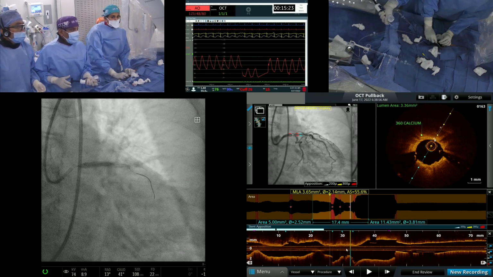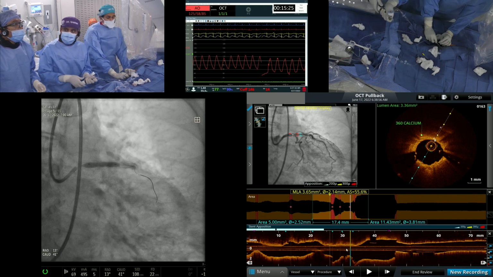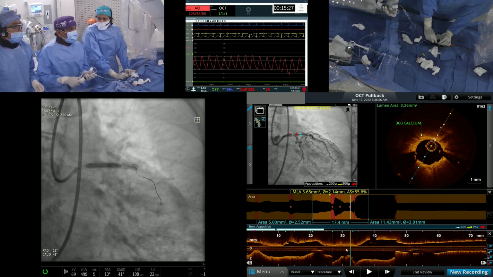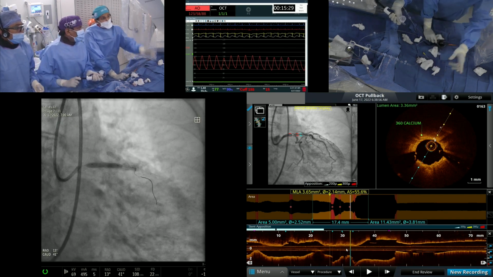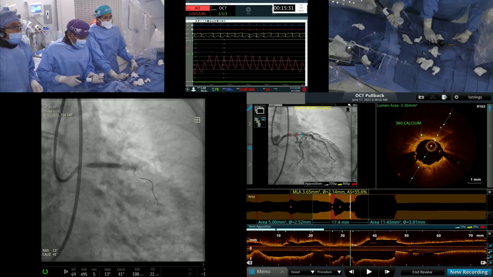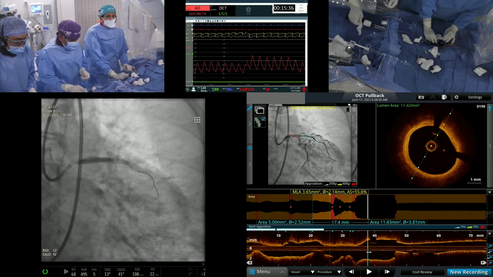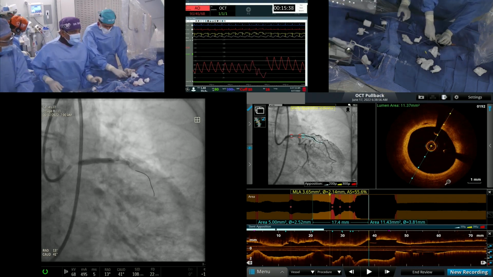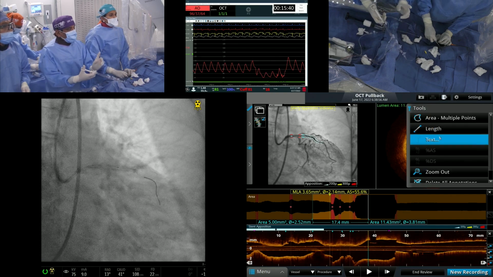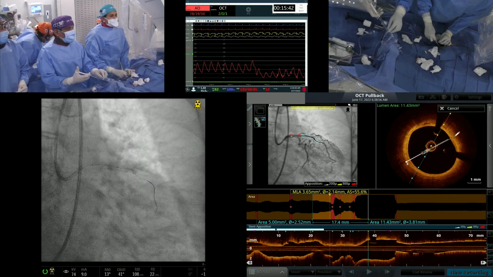This is now 4.0 by 18 at 16 atmospheres. Approximately 12 atmospheres, good. And we'll have a 4.5 balloon. Is this now the IVL balloon used? No, we did not use IVL before. This is the stent.